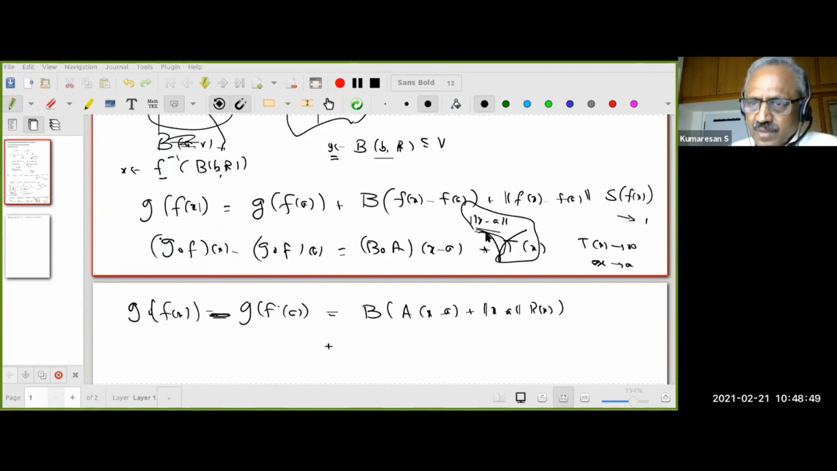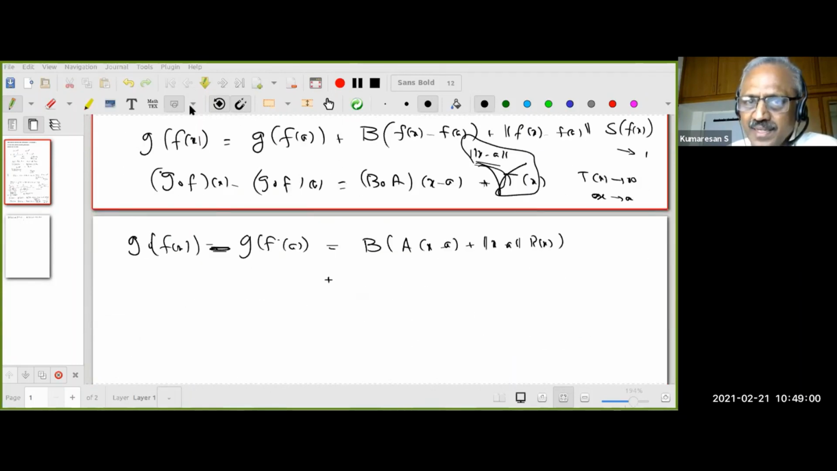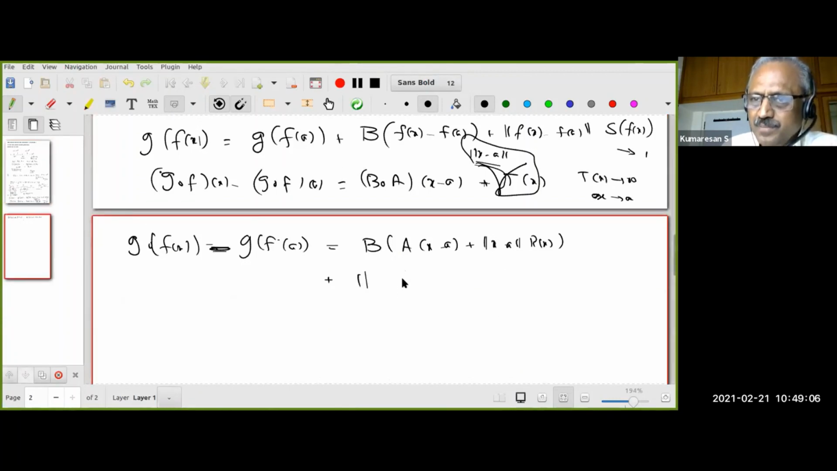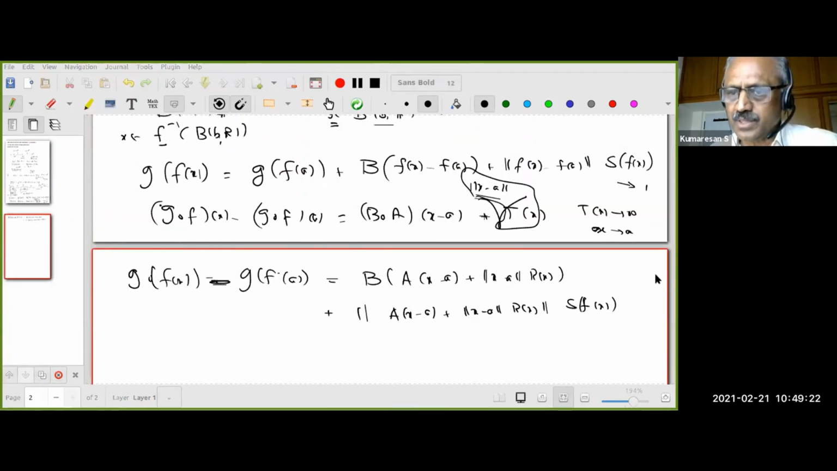How about again using the same thing, f of x minus f of a? It already has something, right? That is a into x minus a plus some r of x. You understand that? Maybe I can try. I do not know whether it's going to work, but it doesn't hurt me to try. You understand that? That is going to be a into x minus a plus norm of x minus a into r of x into s f of x. Do all of you agree with that? We do not know whether it's going to work. Yes? Yeah.